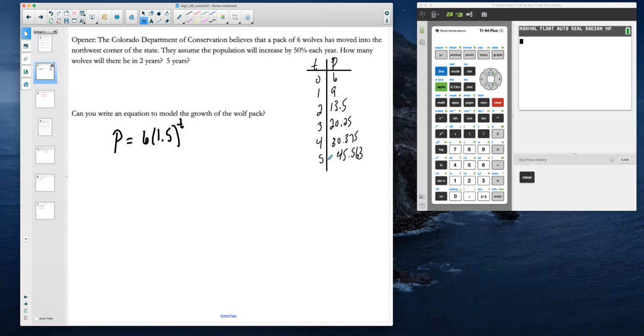Now, what you might remember is way back in Algebra 1, we talked about some exponential growth models, and we talked about something that looks a lot like what I wrote here, where the constant in front of the exponential is your initial value.